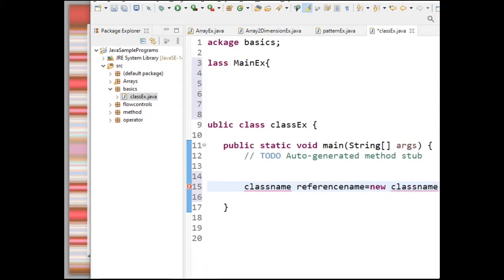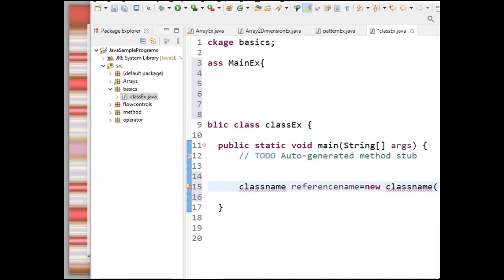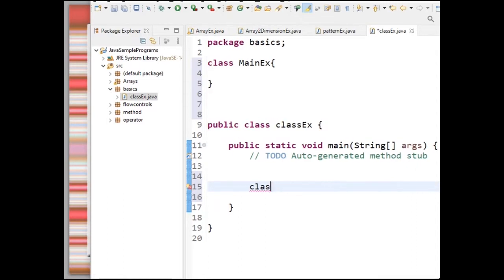This is the way how we have to create an object. See what is the class name now? MainEx, and reference name equal to new MainEx. This is the way how we have to create an object.